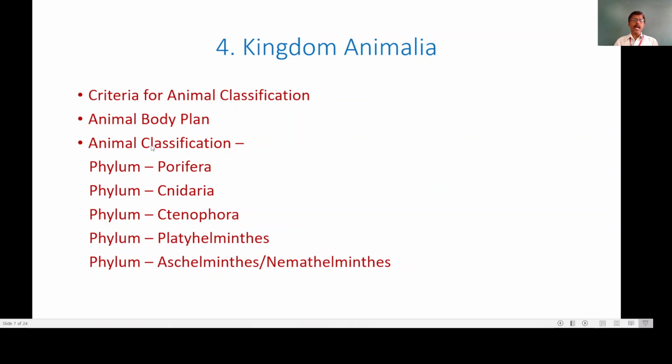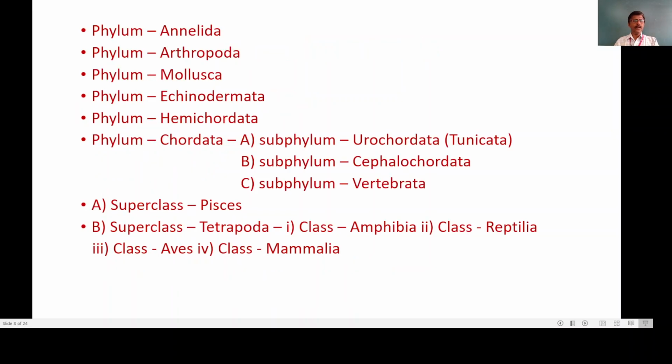Then the animal classification. Now the animals are classified on the basis of their characters, the anatomical as well as morphological characters, the habitat. And in that, the first is phylum Porifera, then phylum Cnidaria, phylum Ctenophora, phylum Platyhelminthes, then phylum Aschelminthes or Nemathelminthes, then the phylum Annelida, phylum Arthropoda, phylum Mollusca, phylum Echinodermata, phylum Hemichordata, and the next phylum is phylum Chordata.